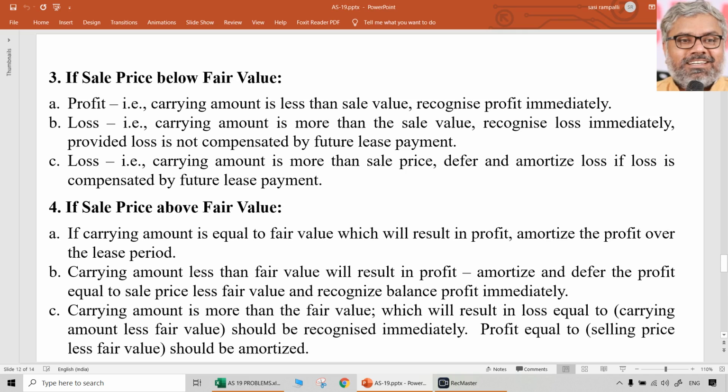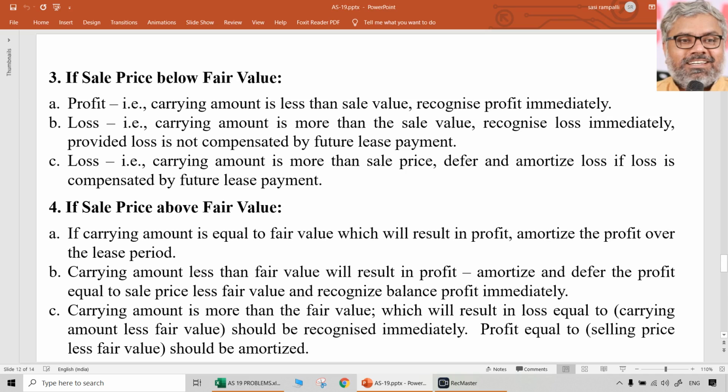which can only happen because the difference between these two might be definitely adjusted in the future lease payments. We don't have to check that. Automatically, the profit has to be amortized over the lease term rather than recognizing it immediately. But to what extent profit has to be amortized? To that extent where the sale price is above fair value, that much profit has to be definitely amortized.